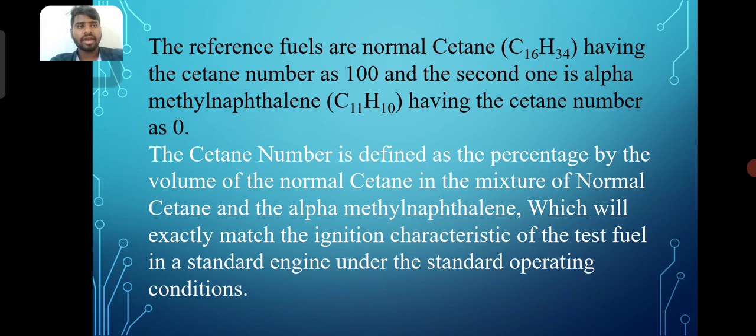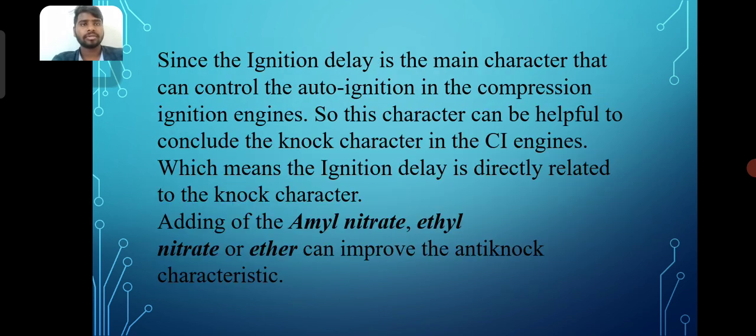The cetane number is defined as the percentage by volume of normal cetane in the mixture of normal cetane and alpha methylnaphthalene which will exactly match the ignition characteristics of the test fuel in a standard engine under the standard operating conditions. Since ignition delay is the main characteristic that controls auto ignition in compression ignition engines, it can be helpful to conclude the knock character in CI engines, which means the ignition delay is directly related to the knock character. Adding amyl nitrate, ethyl nitrate, or ether can improve anti-knock characteristics.